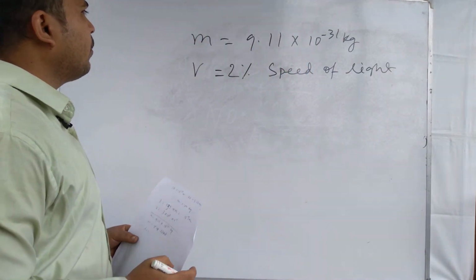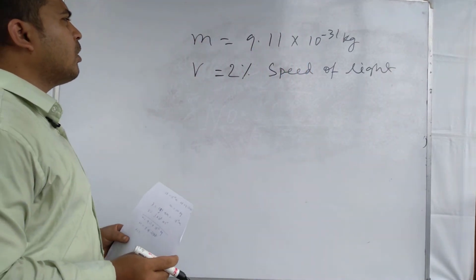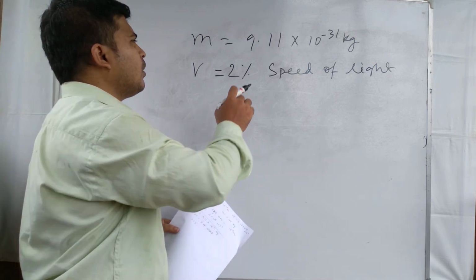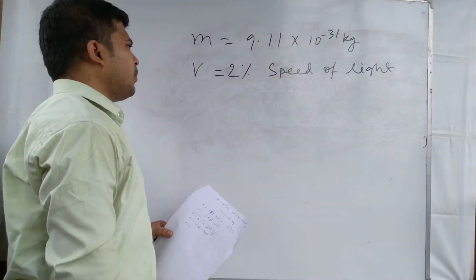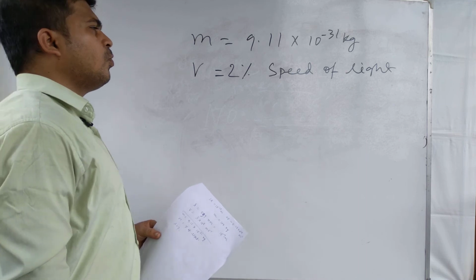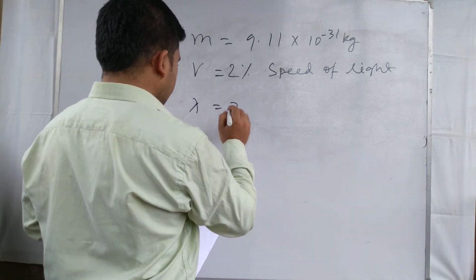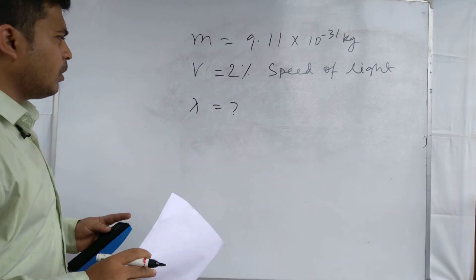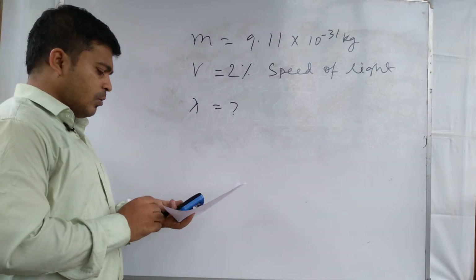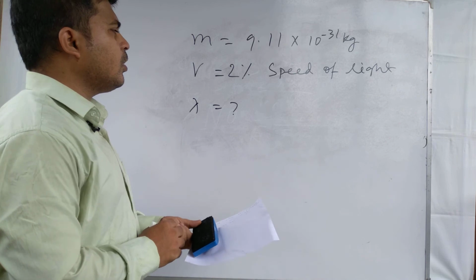Suppose our problem is that the mass of the particle is 9.11 into 10 to the power minus 31 kg and velocity is 2% of the speed of light, and you have to calculate the de Broglie wavelength.